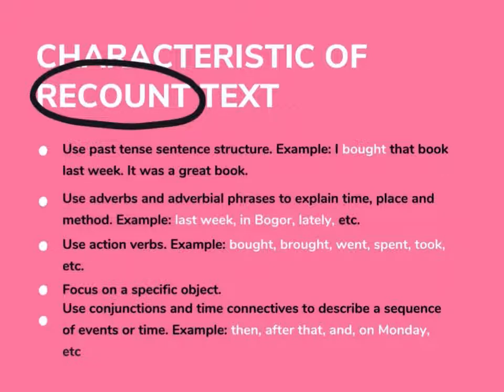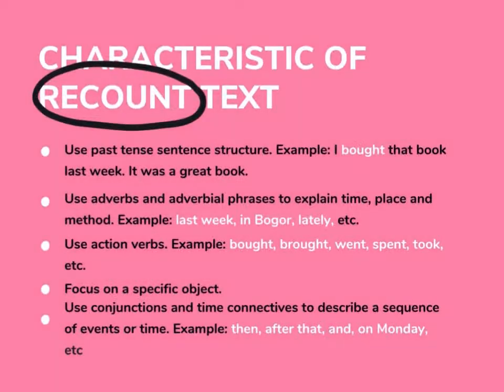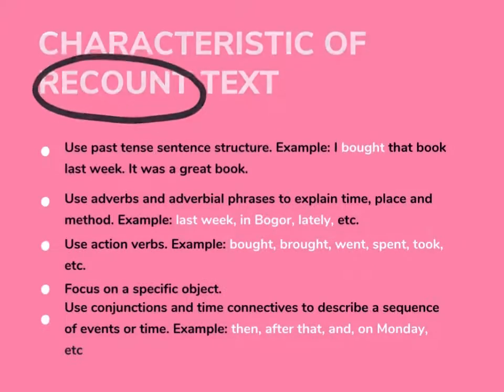Use adverbs and adverbial phrases to explain time, place, and method. Example, last week, in Bogor, lately, etc. 4. Focus on a specific object. Number 5. Use conjunctions and time connectives to describe a sequence of events or time. Example, then, after that, and on Monday, etc.